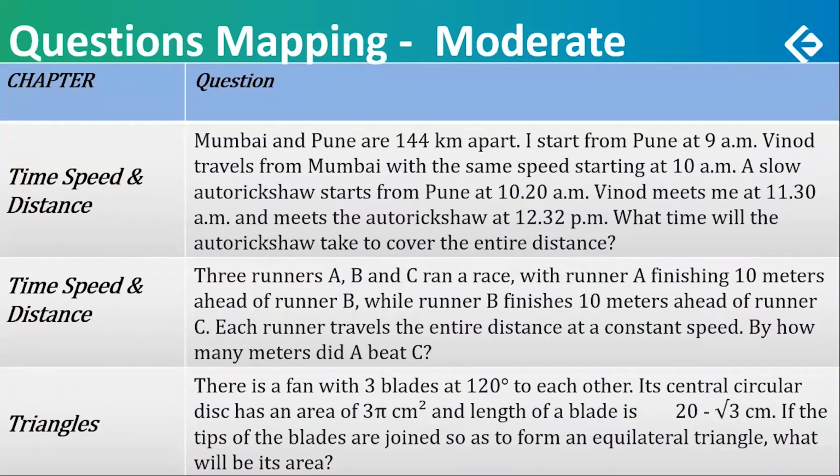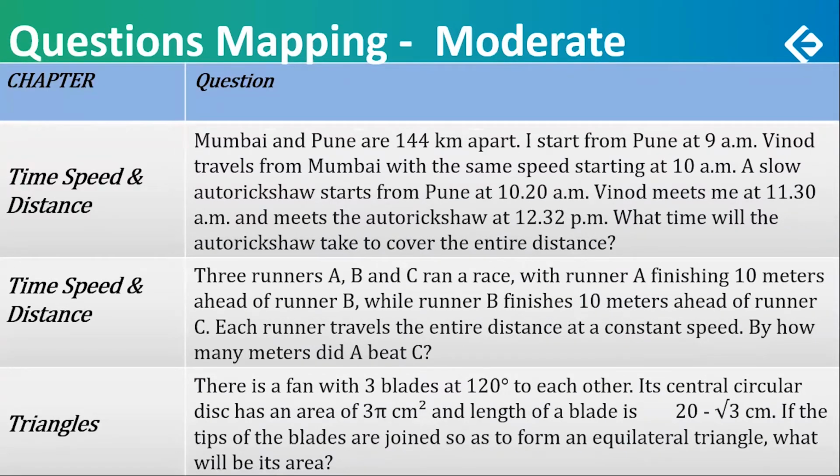Trains with distance, 2 questions. The first one said, Mumbai and Pune are 144 kilometers apart. Now I start from Pune at 9. Vinod starts from Mumbai at 10 and at the same speed. Same speed was more important. Otherwise, this question cannot be solved.